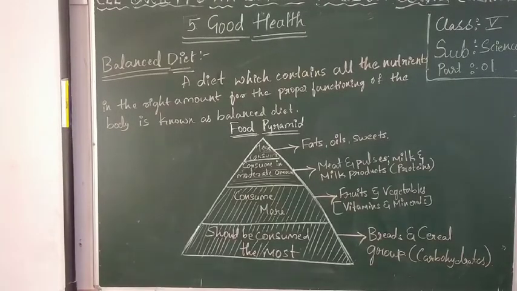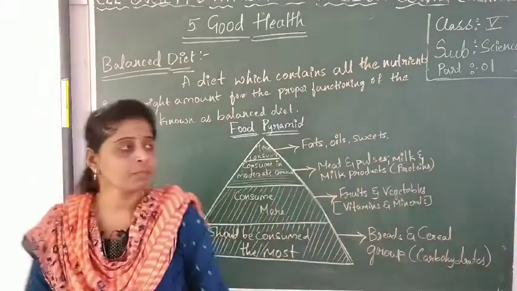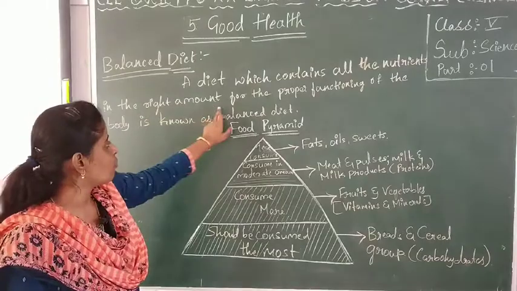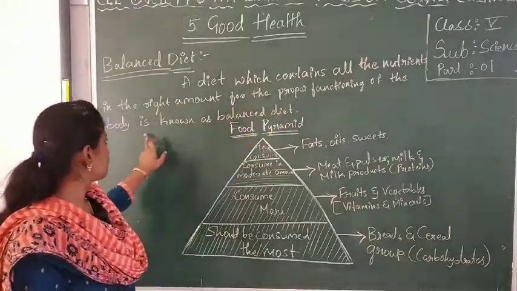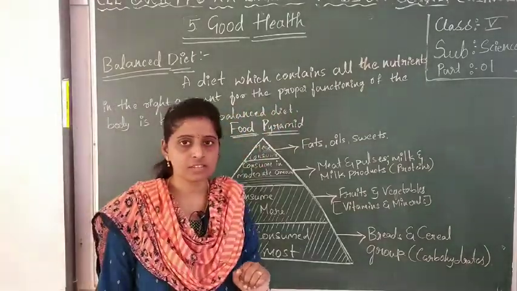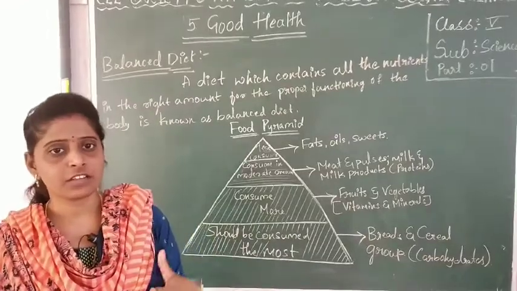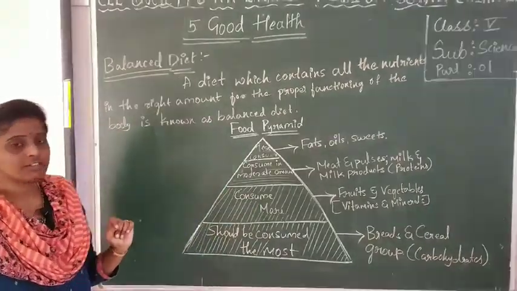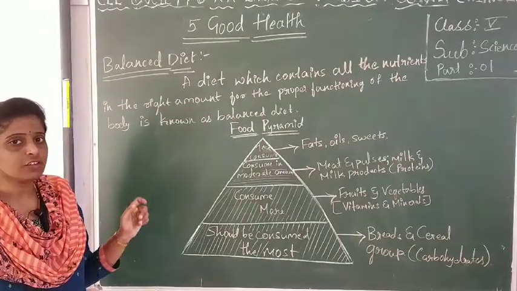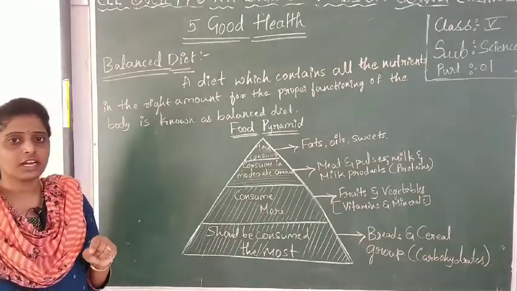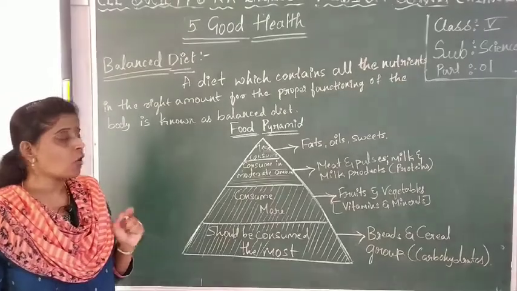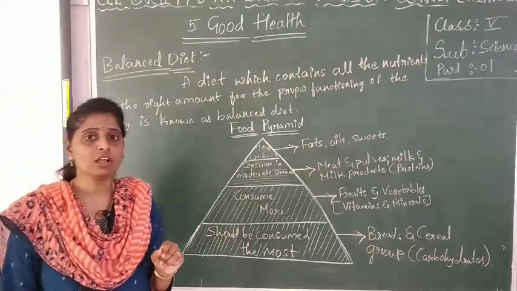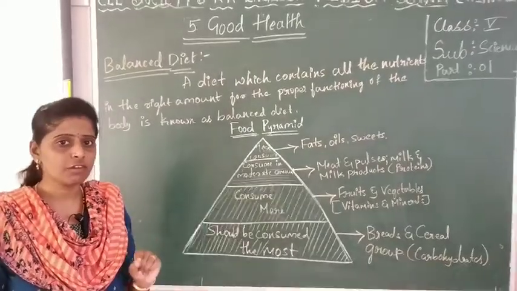Definition of a balanced diet. Okay, see here, a diet which contains all the nutrients in the right amount for the proper functioning of the body is known as a balanced diet. So a balanced diet is one of the diets that contains all the nutrients, because all the nutrients are essential to our body.